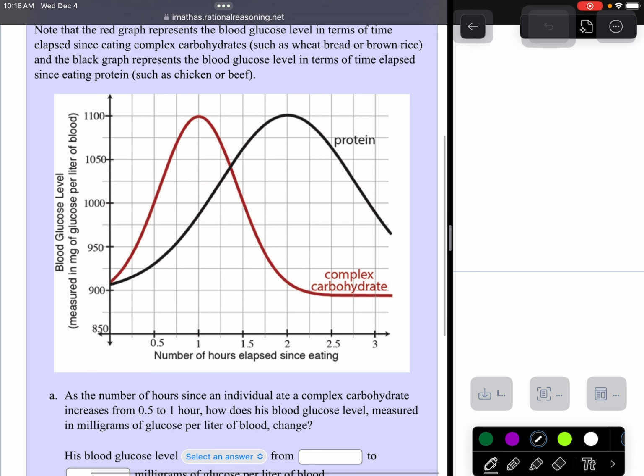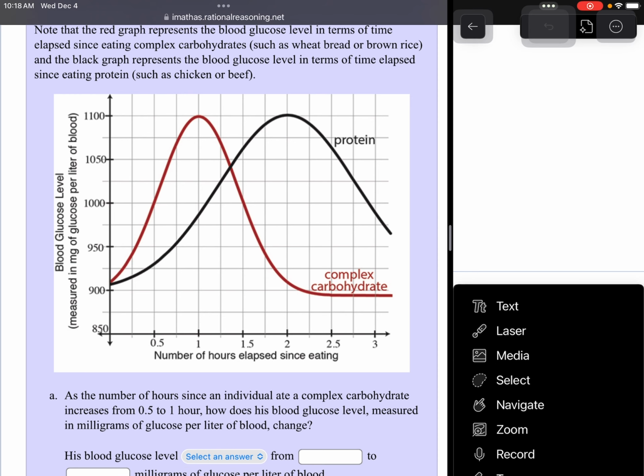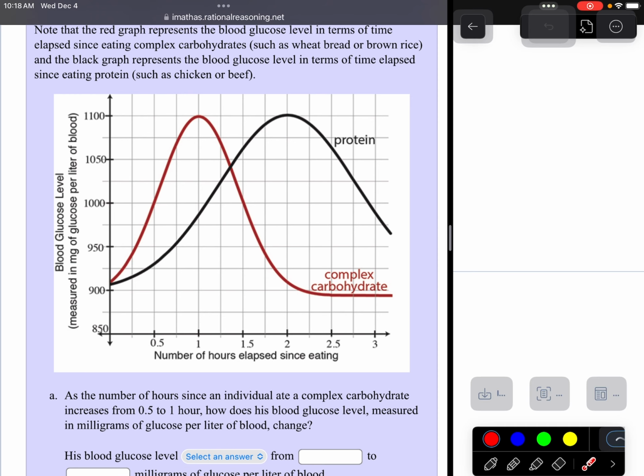So always when you're looking at a chart, always check out what the axes say. You'll see that the number of hours elapsed since eating is along your x-axis. Your glucose level is along your y-axis.